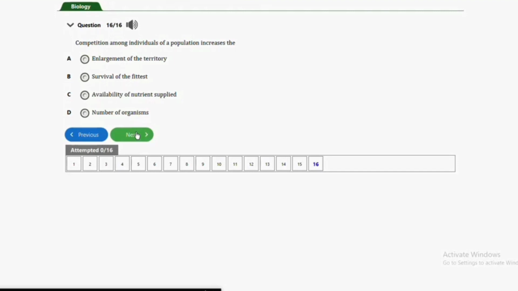So guys, let's look at the next question, which is the last question, and that's question number 16. Competition among individuals of a population increases the A, enlargement of the territory, B, survival of the fittest, C, availability of nutrients supplied, D, number of organisms. So guys, the correct answer to this question here again is survival of the fittest, and that's option B. So that will be the end of this lesson and these revision questions.